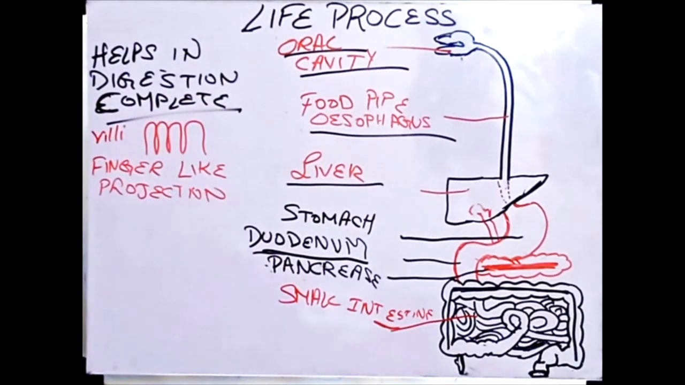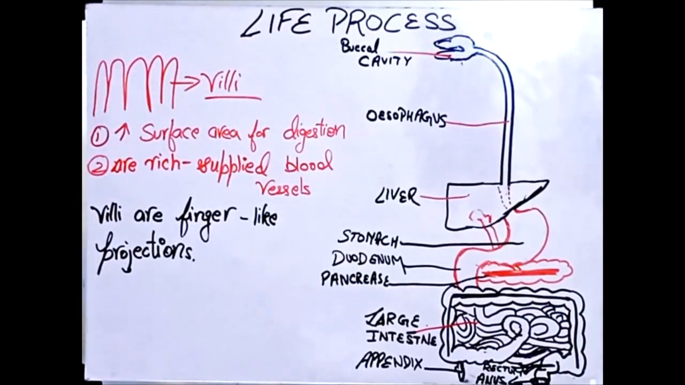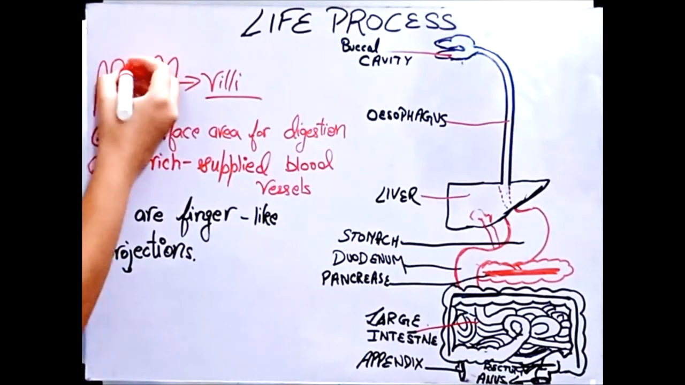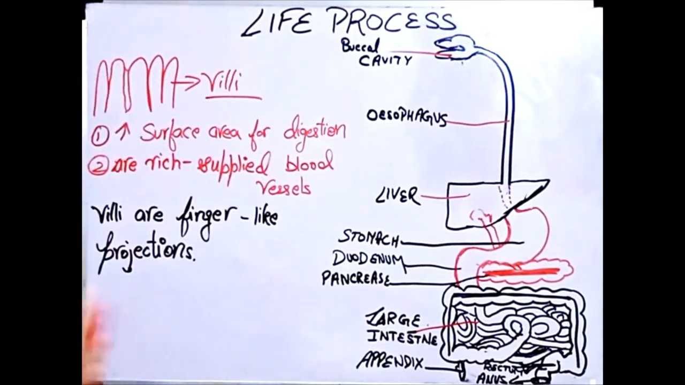Because villi and small intestine is the most important thing according to me in your nutrition in human beings. So as we were discussing villi, whatever you want you can call, it is present in our small intestines. It has two basic and main functions which are very important. First, it increases surface area for digestion. You can see this is how it looks like.